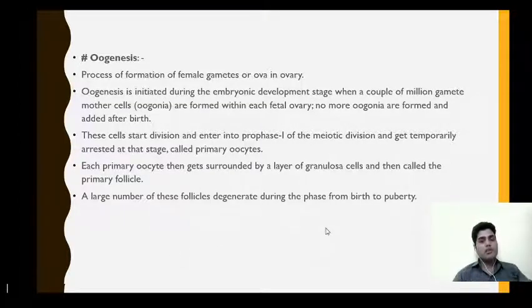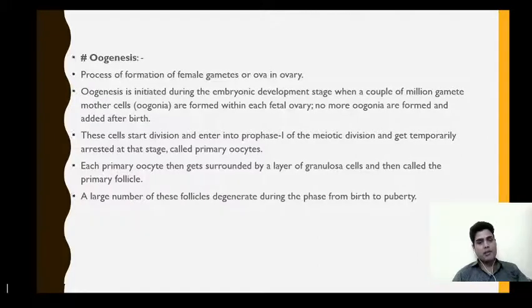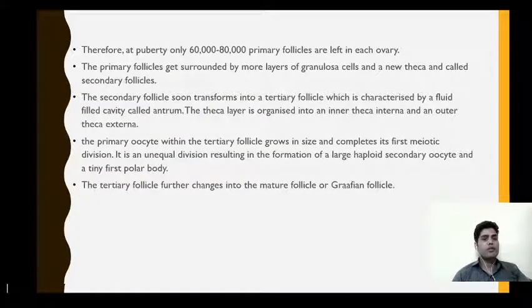So a large number of these follicles degenerate during the phase from birth to puberty, and we use a specific term for that, known as follicular atresia. Therefore, after attaining puberty, the number of primary follicles gets reduced in the female due to degeneration. Therefore, at puberty, only 60 to 80,000 primary follicles are left in each ovary. So the ovary has roughly 60 to 80,000 primary follicles.